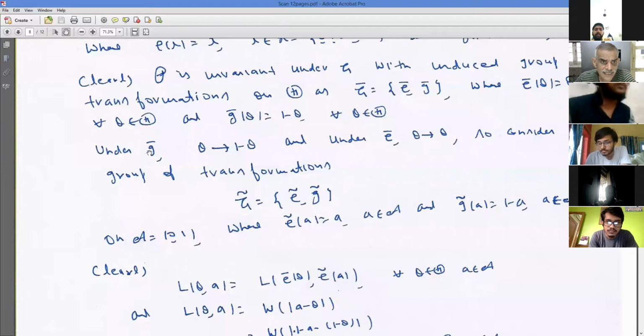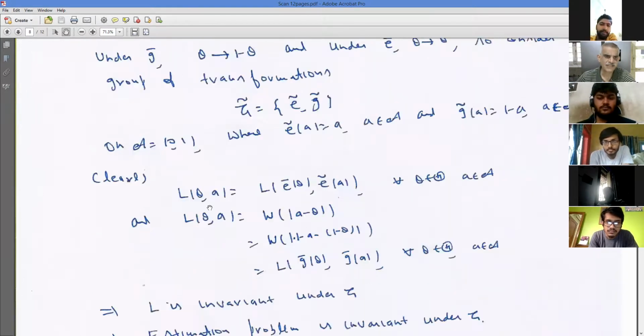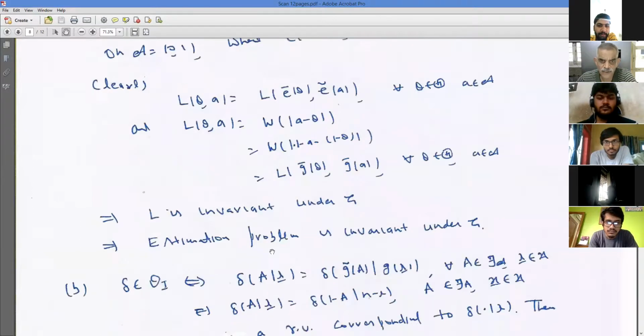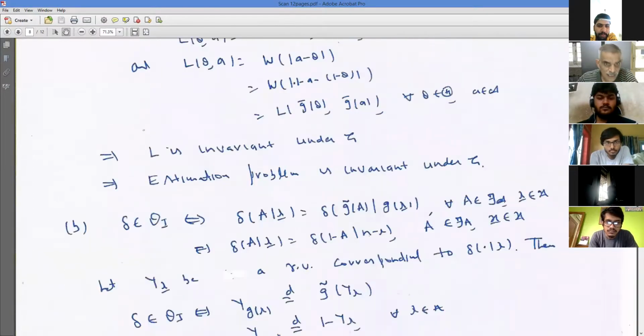But under g bar, theta goes to 1 minus theta. So the thing which you want to estimate goes to 1 minus theta, so my action should also change. So g tilde a should be the same as 1 minus a. Now under this transformation, you can see that your loss function is W of a minus theta, so that is invariant. So the estimation problem is invariant.